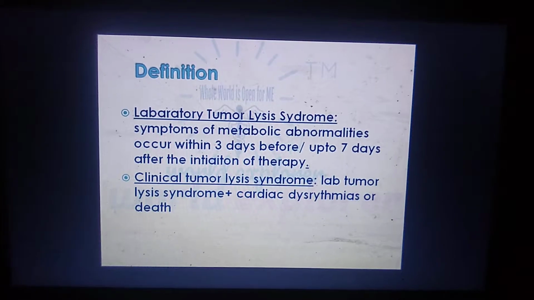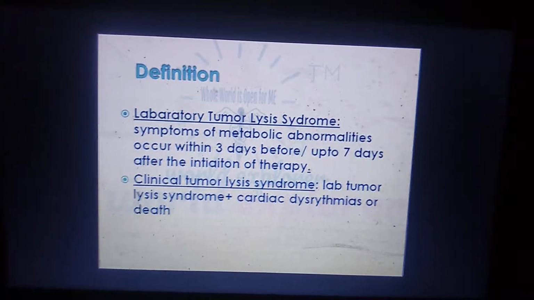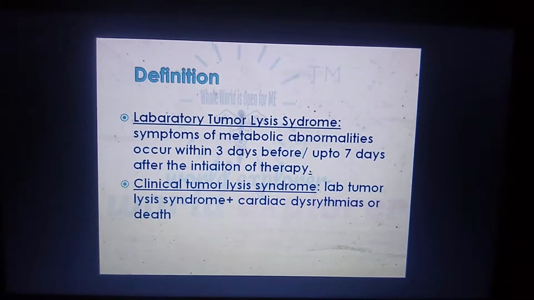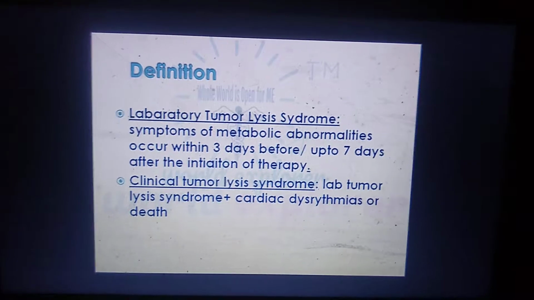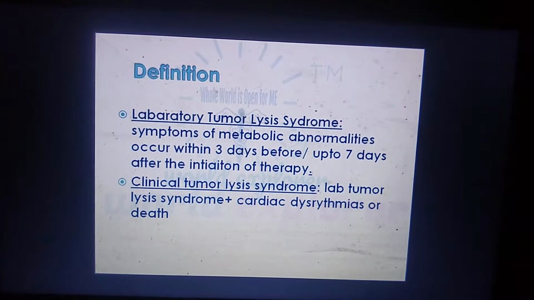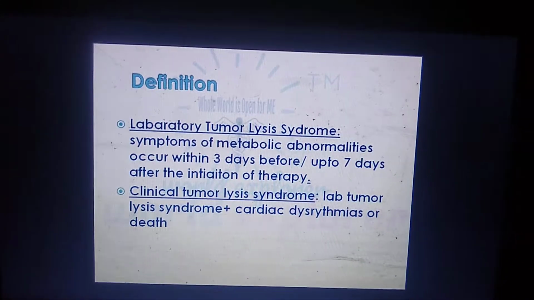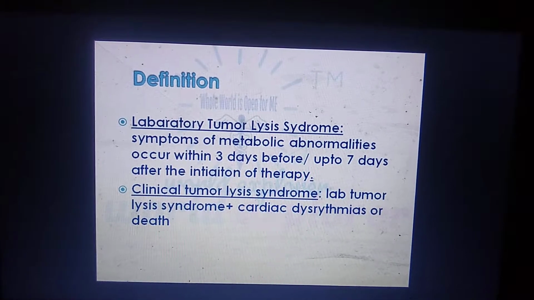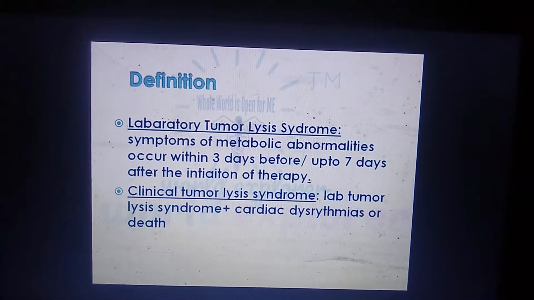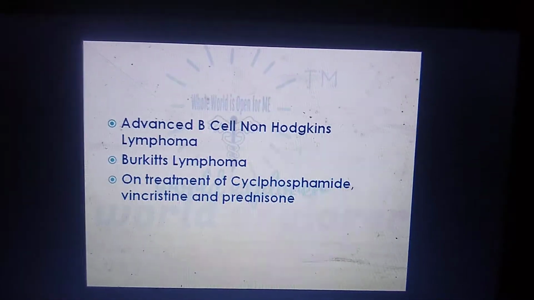Laboratory tumor lysis syndrome means if we are seeing any metabolic abnormalities like hypercalcemia, hyperuricemia or hyperkalemia within 7 days after the initiation of therapy, or before 3 days, we can see the lab results, then it is called laboratory tumor lysis syndrome. If this laboratory tumor lysis syndrome is followed by cardiac dysrhythmias and death, if we are seeing these symptoms clinically, then it is called clinical tumor lysis syndrome.